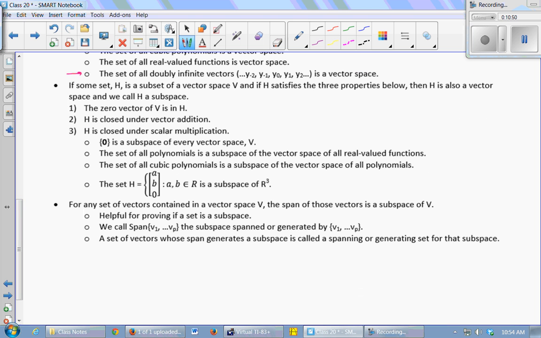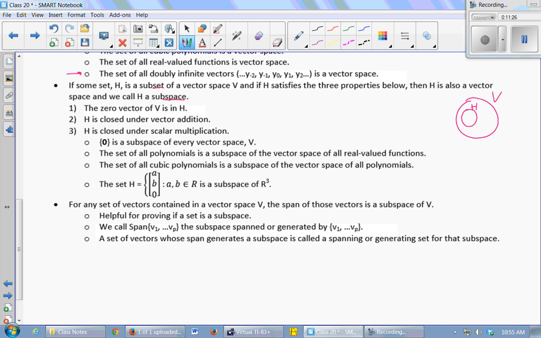All right, if some set H is a subset of a vector space. So this is confusing, I think. There's the word subset and the word subspace, and they mean different things. A subset just means that it's a smaller collection of things from V, right? If H is a subset of V, then it just means grab some of the things in V. That's a new set called H. We call it a subset of V. So if you think in Venn diagrams, if this is V, H is some smaller set within V. That's a subset.